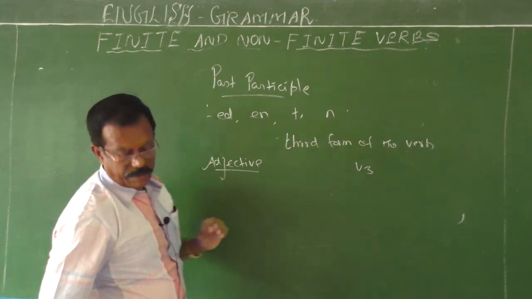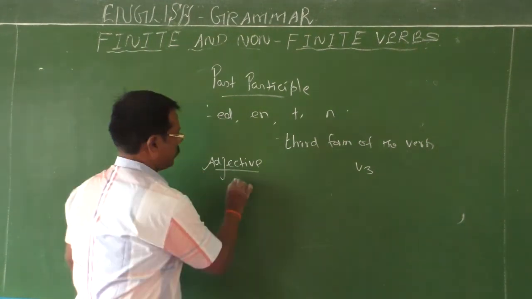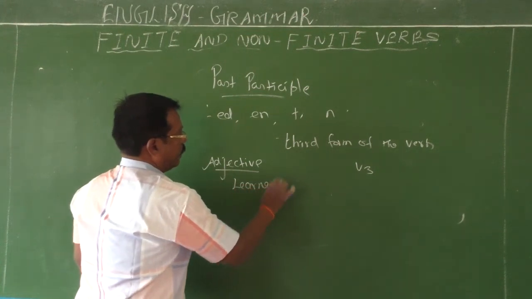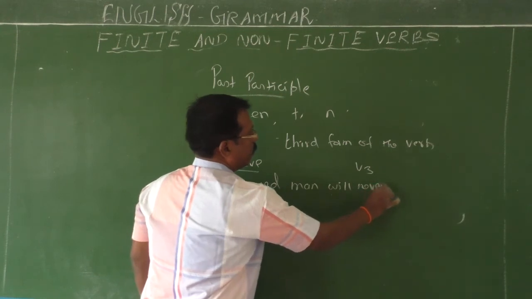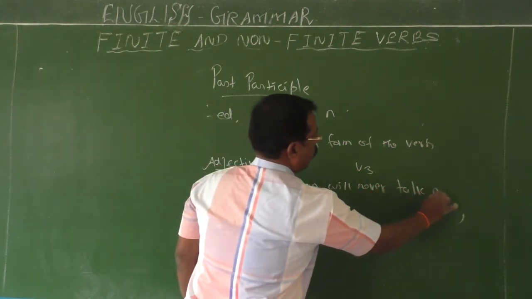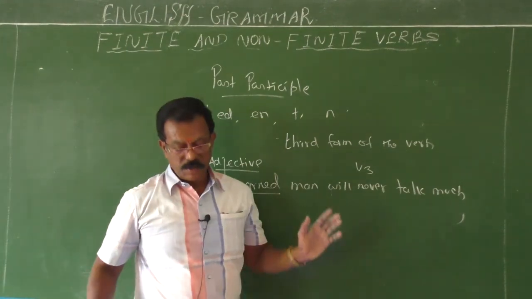This past participle is used as an adjective. A learned man will never talk much. See, this learned man is a past participle. It is used as an adjective.